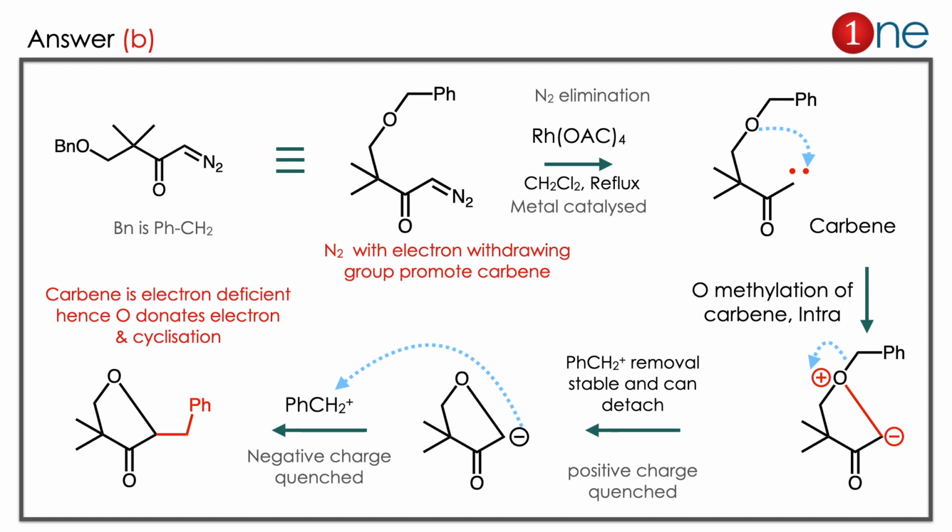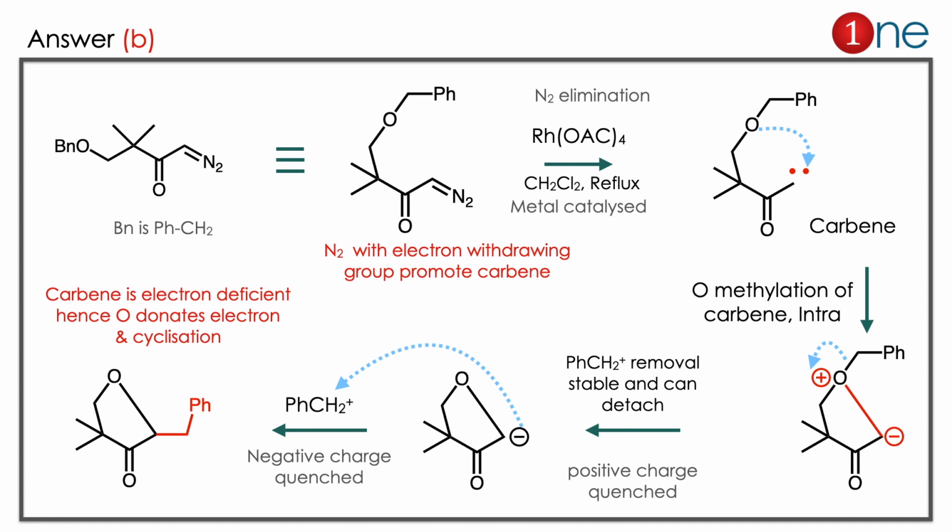The answer is B. Let us see how. We rewrite the molecule for our preferred reaction. The first step, we expand the benzyl bond in the system. Then you have CO and NH2, you are using the metal catalysis. So there is a chance of carbene formation.